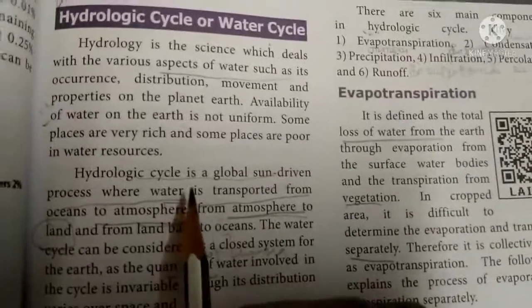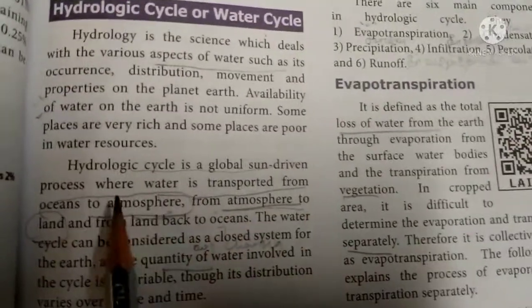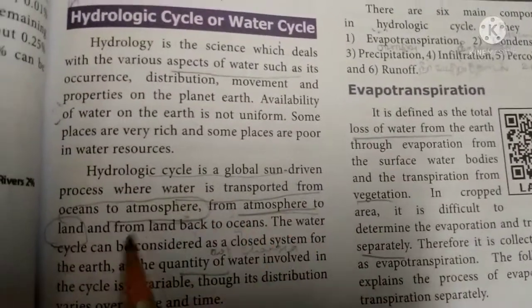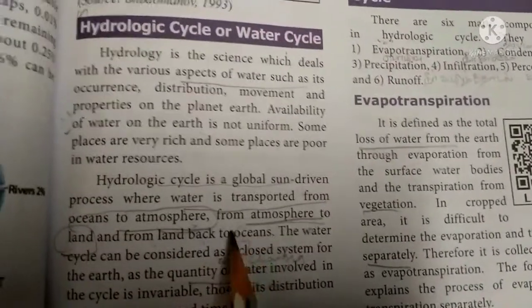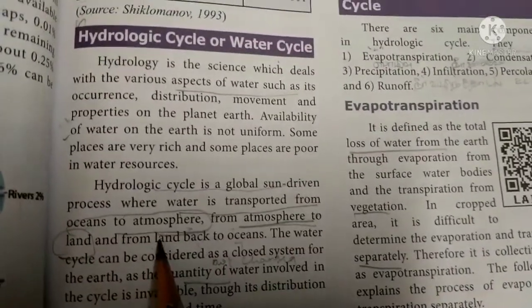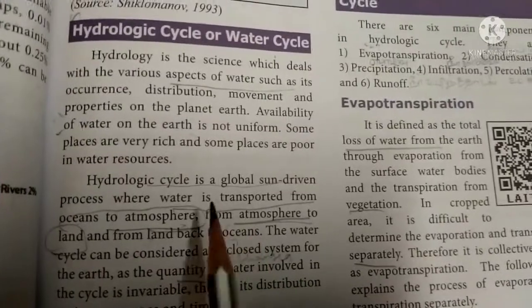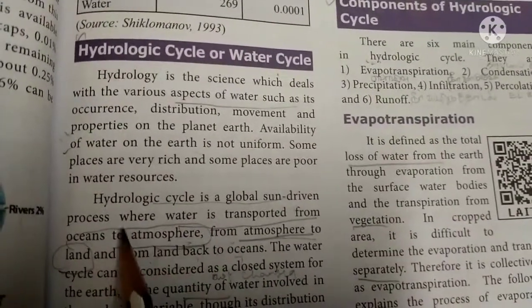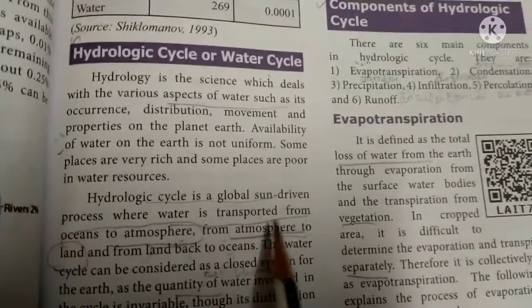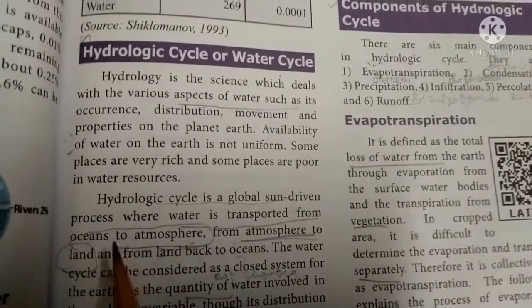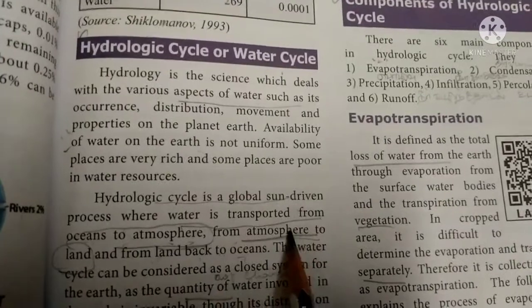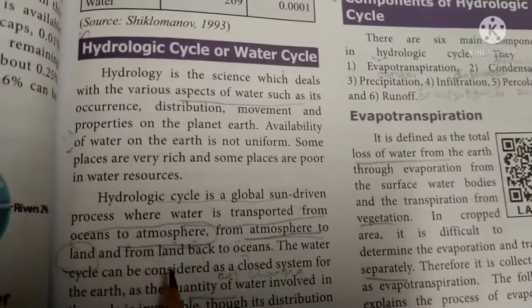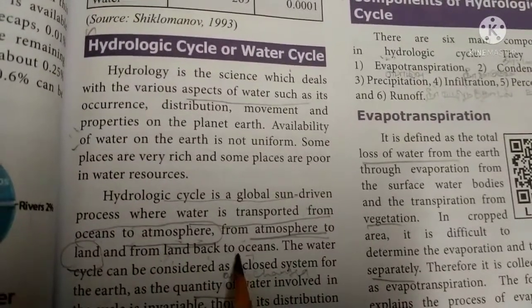The hydrologic cycle is a global sun-driven process where water is transported from the ocean to the atmosphere, and from the atmosphere to land, and from land back to the oceans. This is called a sun-driven process.